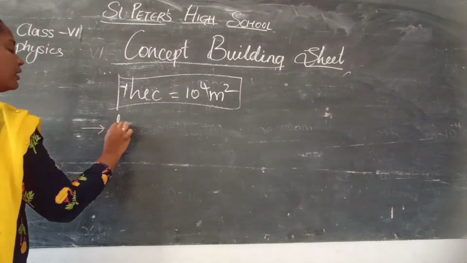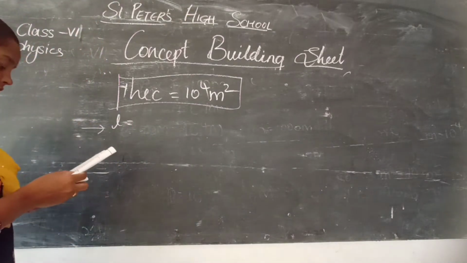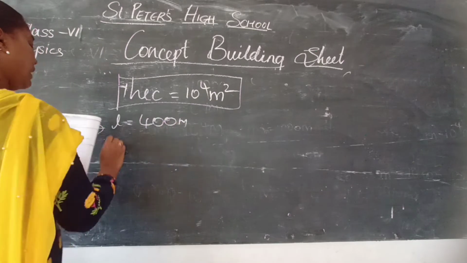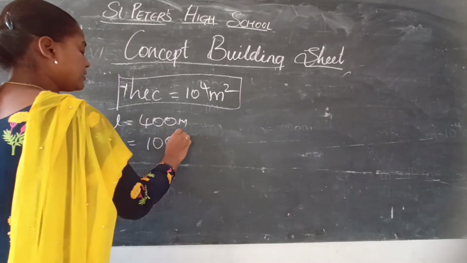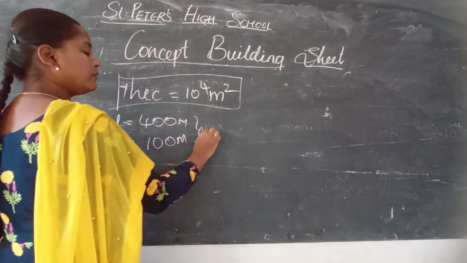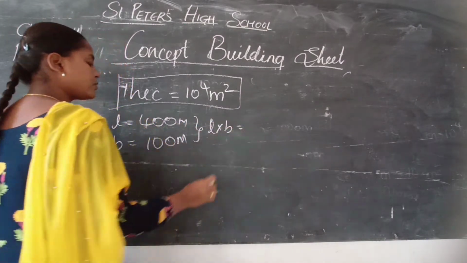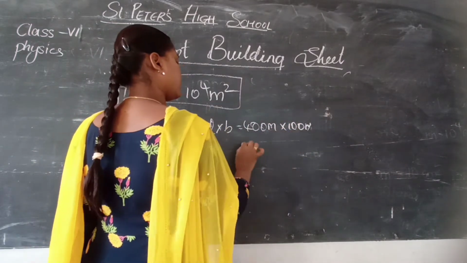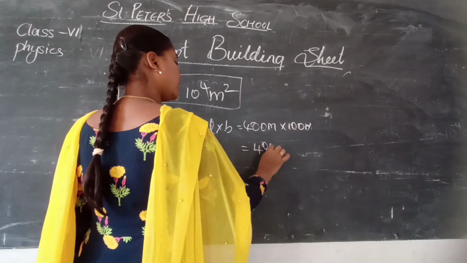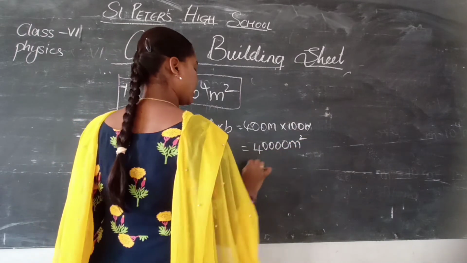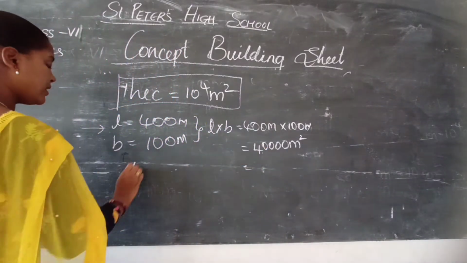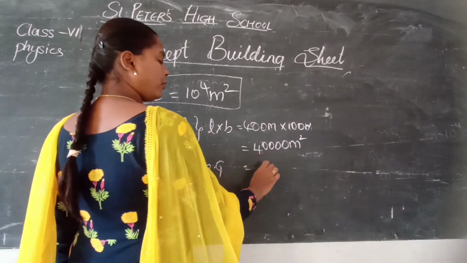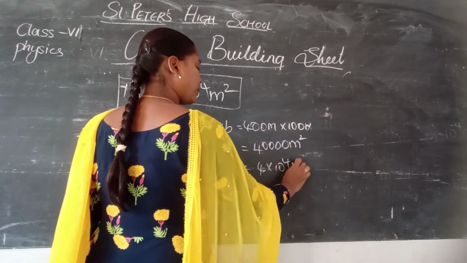Now what have they given? The length of a school playground is 400 meters and the breadth of the school playground is 100 meters. How can we find the area of a rectangle? Simple. L cross B, that means length into breadth, is equal to 400 meters into 100 meters, that is 40,000 meters square. This is the area of the playground. So it can be written as 4 into 10 to the power of 4 meters square.